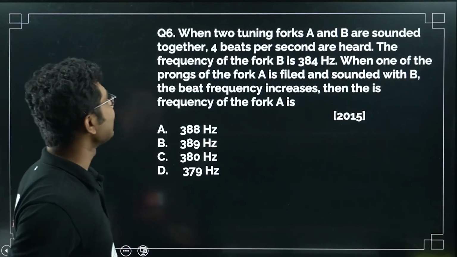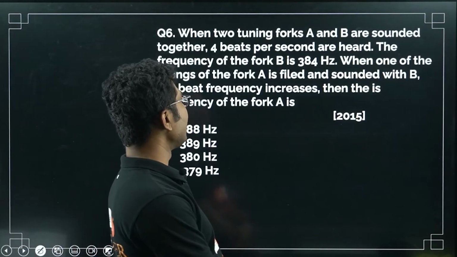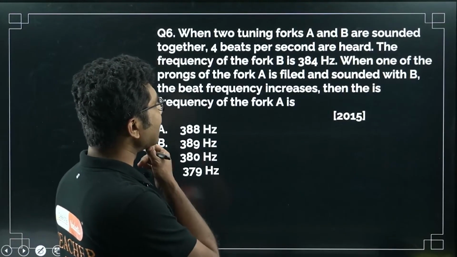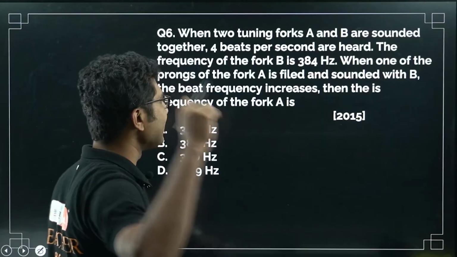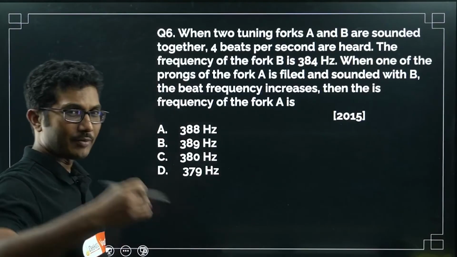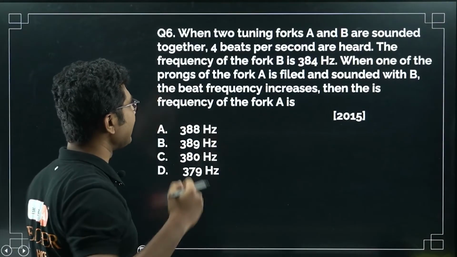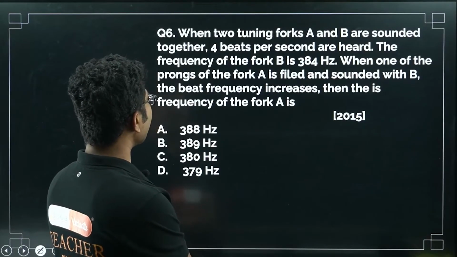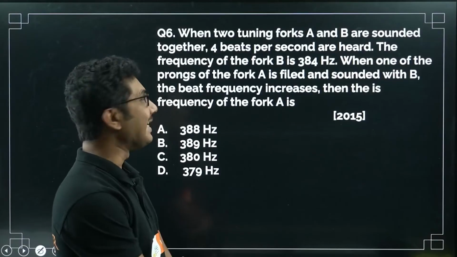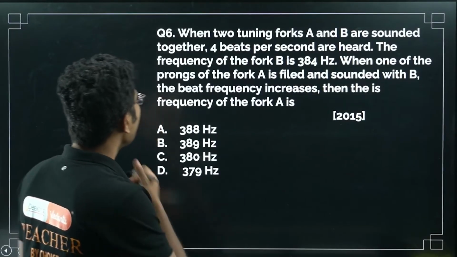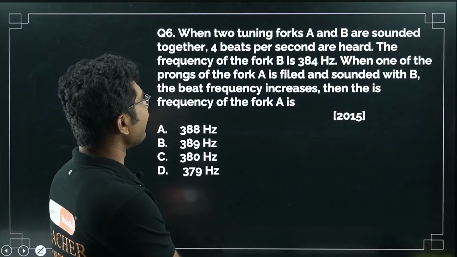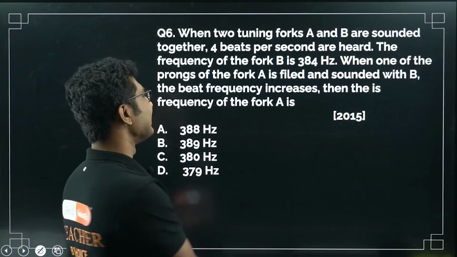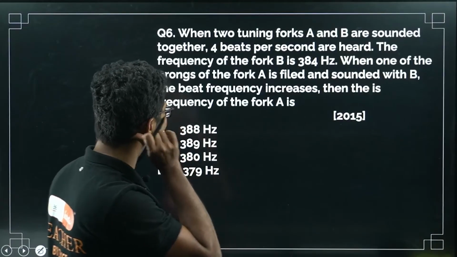Next is question number 6. When two tuning forks A and B are sounded together, 4 beats per second are heard. Beats is a very small concept. I have not included it in my discussion, but I will explain it in this problem. The frequency of fork B is 384 Hz. When one of the prongs of fork A is filed and sounded with B, the beat frequency increases. Then the frequency of fork A is?